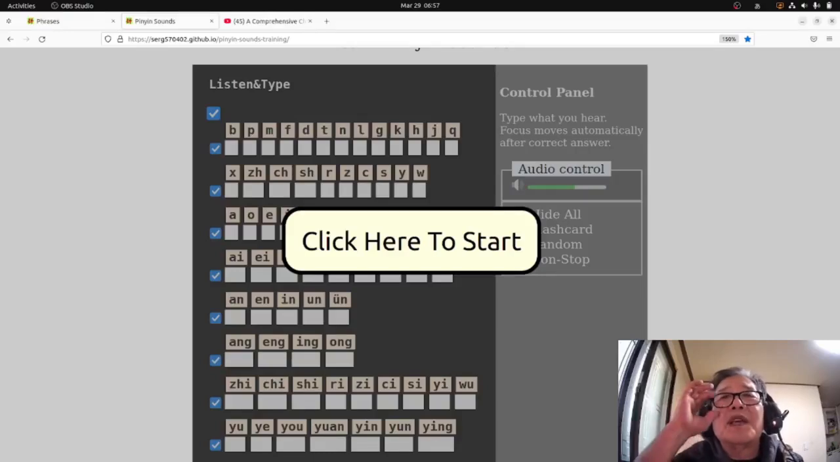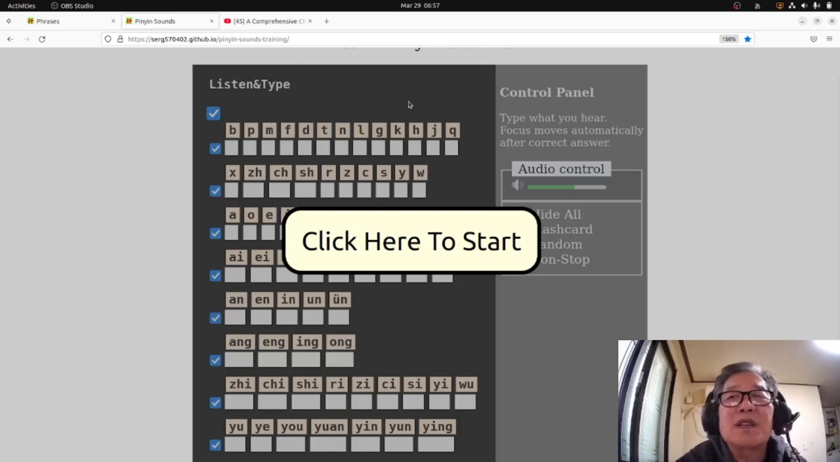Hello everybody. Now I'll demonstrate an app called Learn Pinyin Sounds. It can be built into your website and work for your clients. The site now is served by GitHub only for demonstration purposes. The link to the site is too long, so I just copied and pasted it into the browser address bar. So we are here, and let's start.